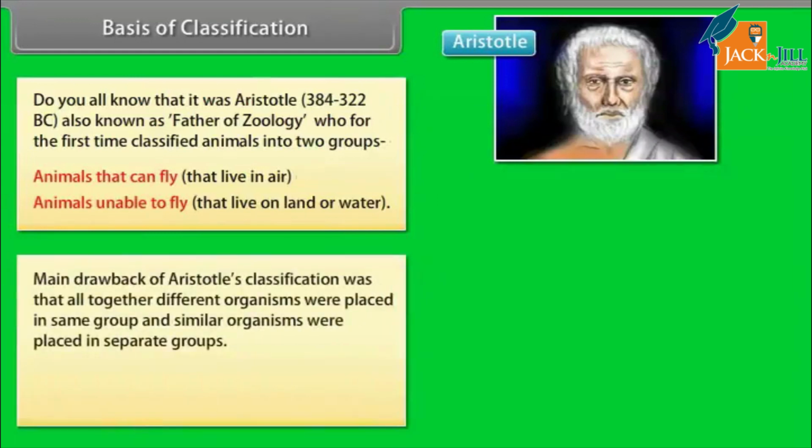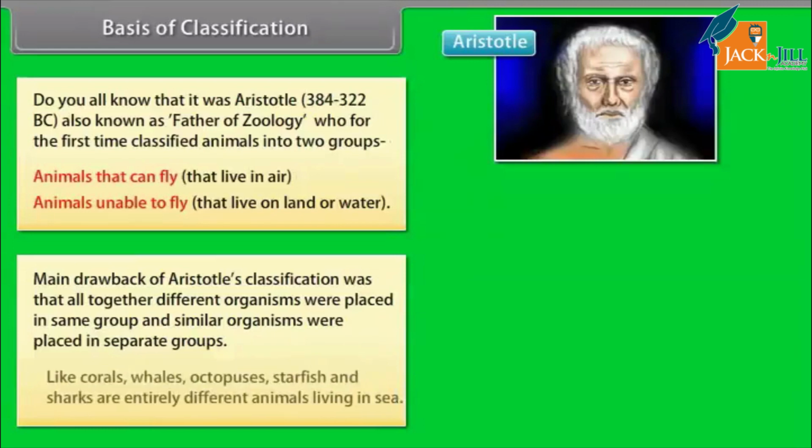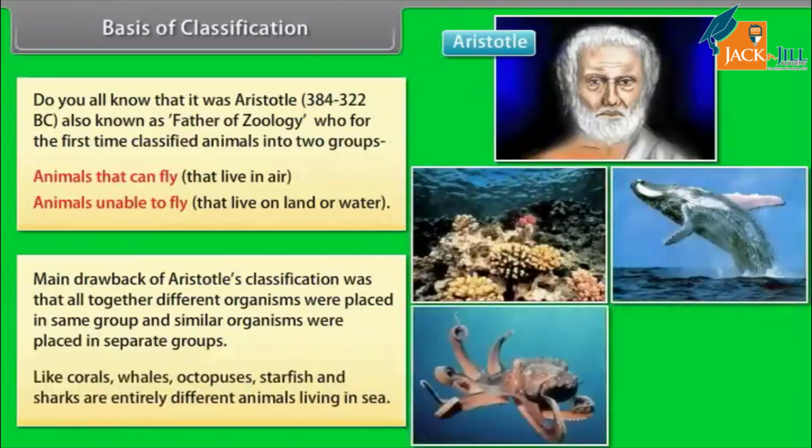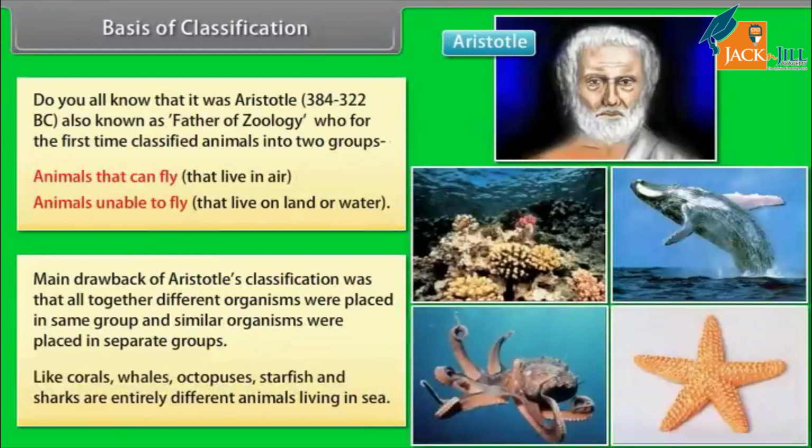The main drawback of Aristotle's classification was that altogether different organisms were placed in the same group and similar organisms were placed in separate groups. Like corals, whales, octopuses, starfish and sharks are entirely different animals living in sea.